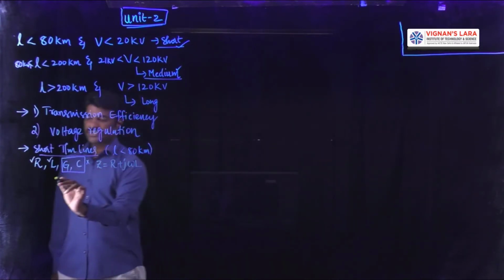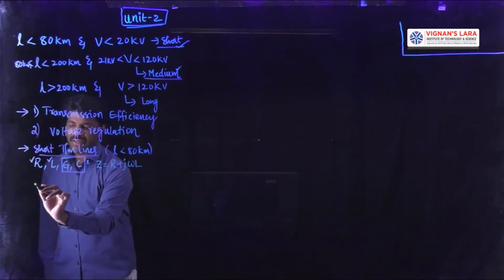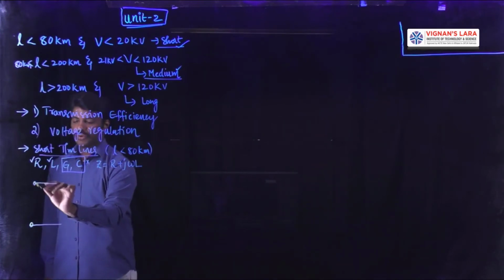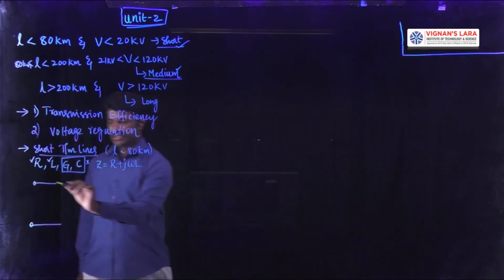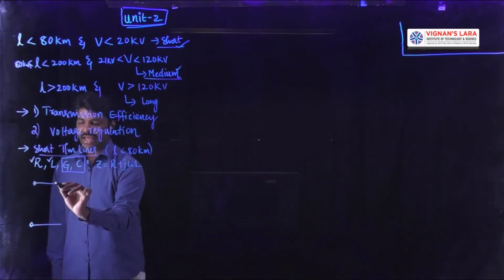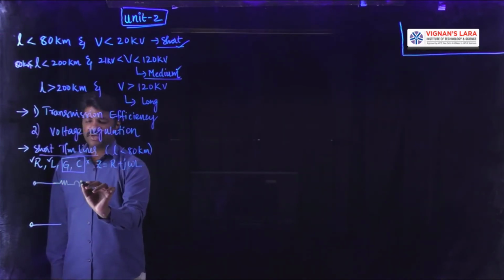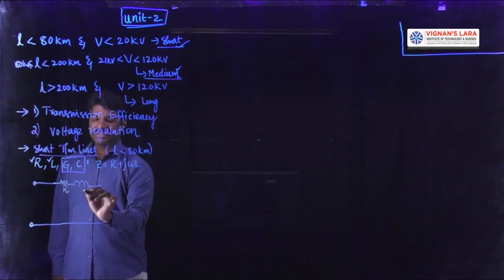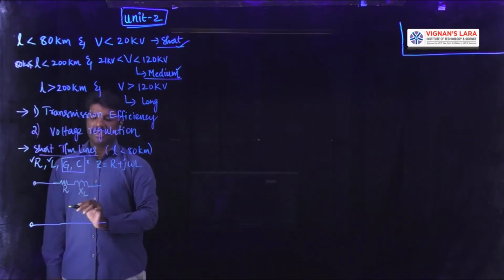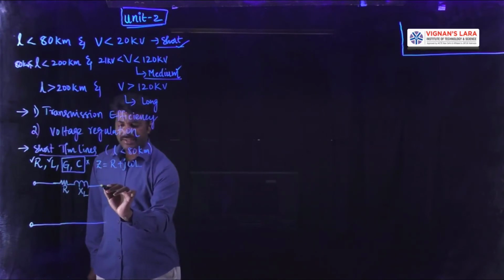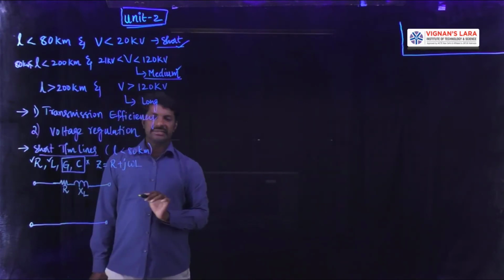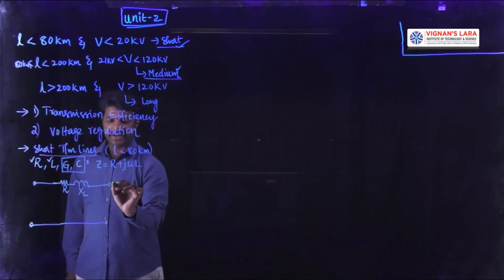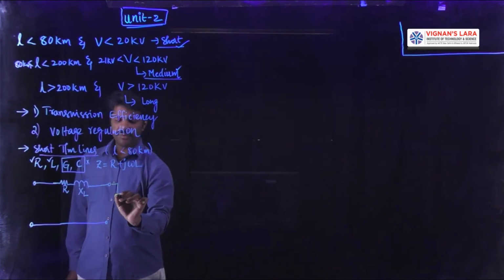And the representation of this short transmission line I am drawing here. It consists of a sending end port, 2 terminals. Each port, we know, has 2 terminals. These are the 2 terminals on the sending end side, and the entire transmission line is represented with lumped elements, called resistance and inductive reactance, R and XL, and here these terminals are called receiving end terminals. So these are sending end terminals and these are receiving end terminals. At the receiving end terminals we will connect the load.